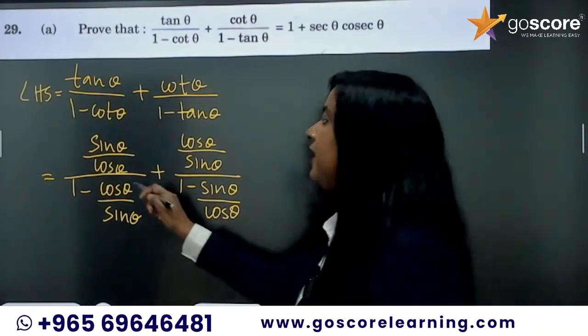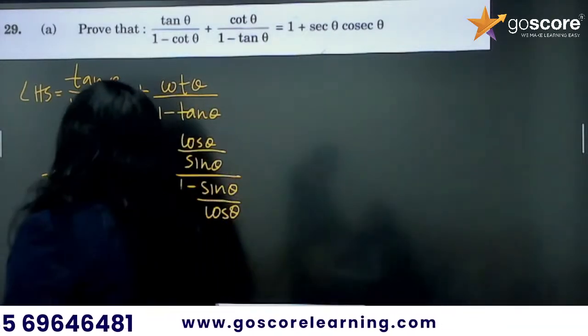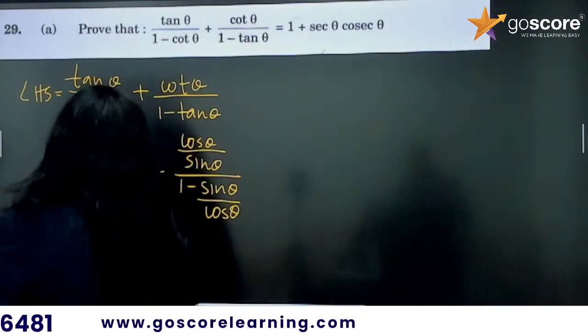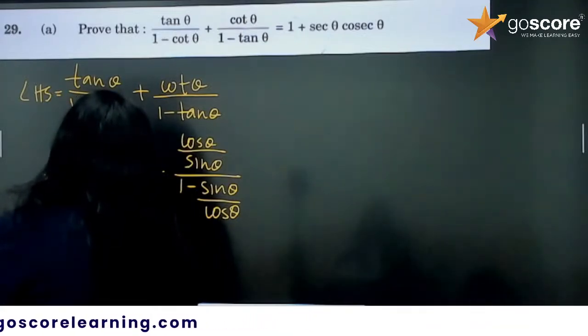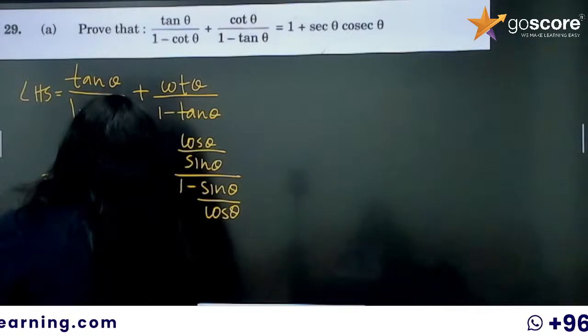So I am going to multiply this 1 by sine theta. So I am going to get sine theta by cos theta by sine theta minus cos theta by sine theta.